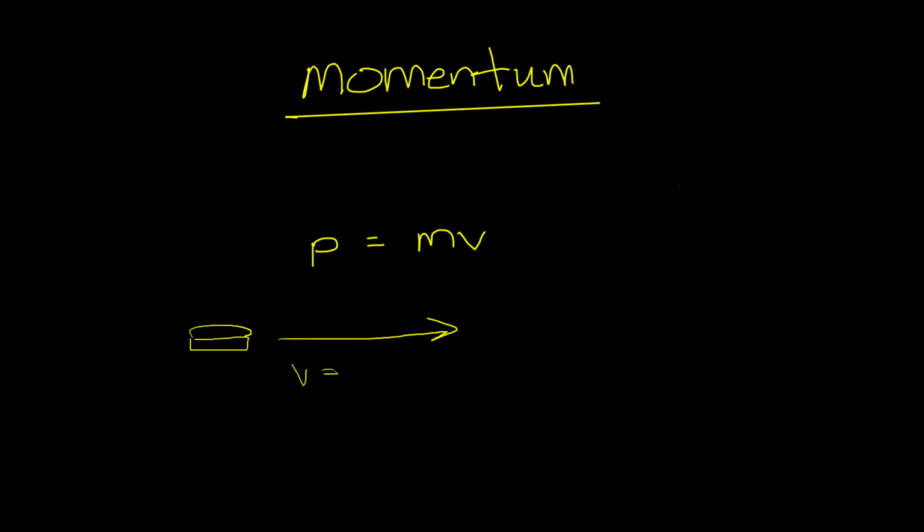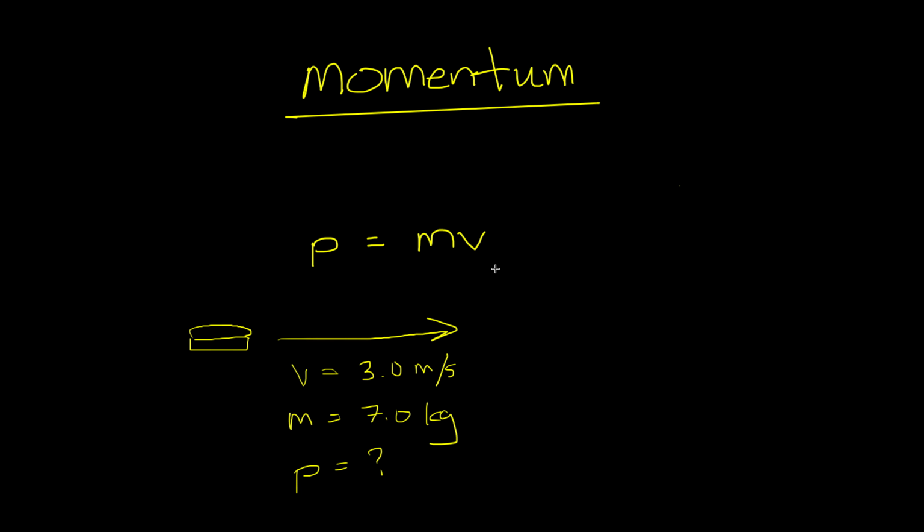We'll say that the velocity of the flying frisbee is 3.0 meters per second. And we'll also say that the mass of that frisbee is, let's say 7.0 kilograms. And the question's asking, find the momentum.